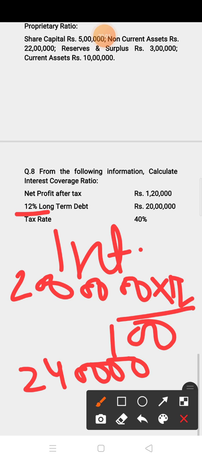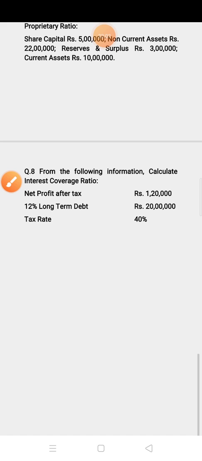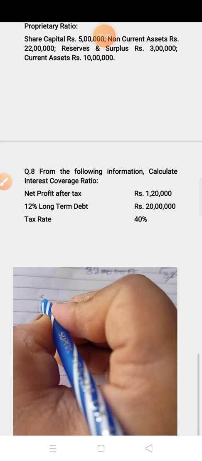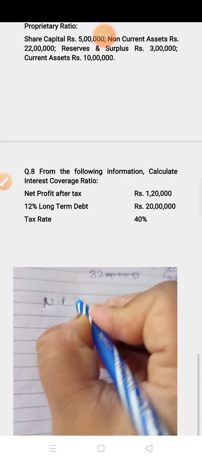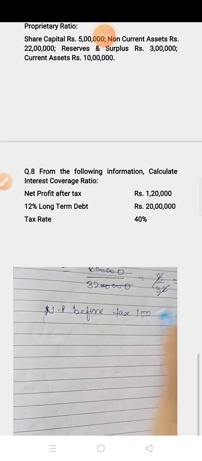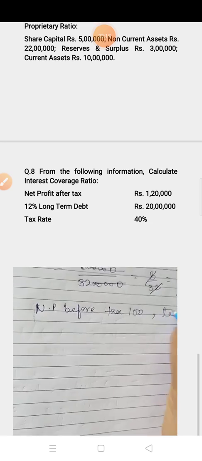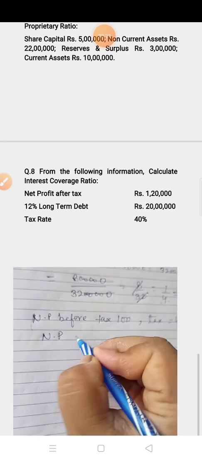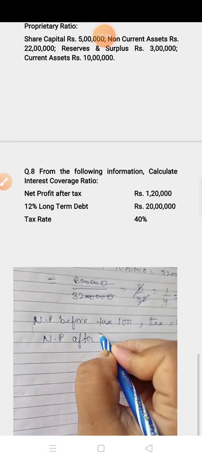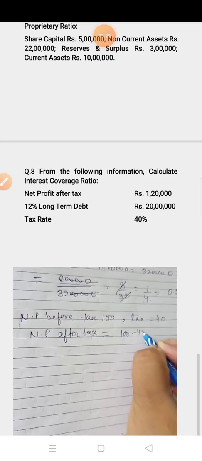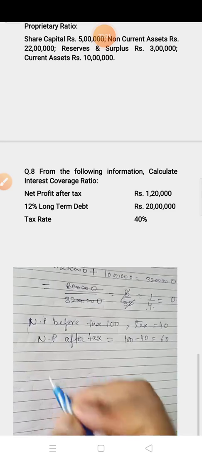Now for tax calculation you have to do this. Let us assume net profit before tax is equal to 100 and tax is given 40. Now if you find net profit after tax, it is 100 minus 40, it means 60%.